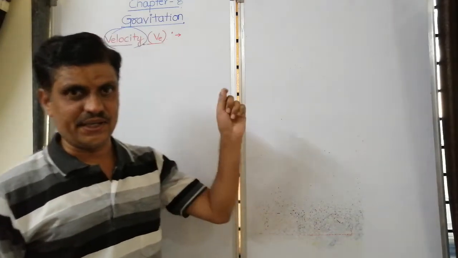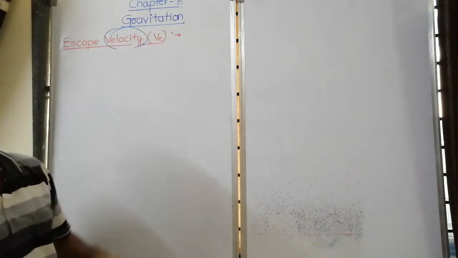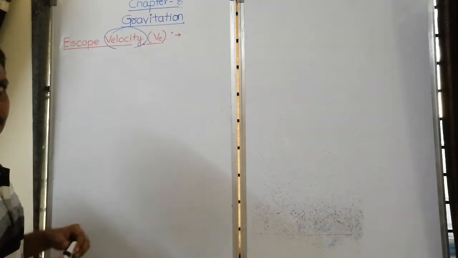In the last video, we discussed escape velocity and some questions on this. Today we will continue with a few more questions.